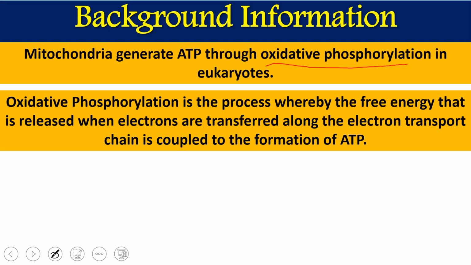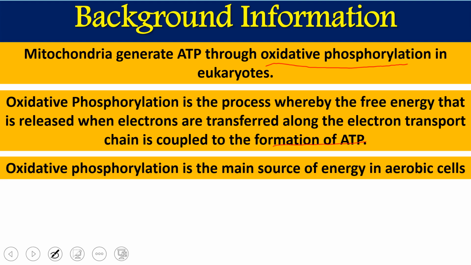This oxidative phosphorylation is a process by which free energy is released when electrons are transferred from one electron carrier to another. Because of the electron movement through this electron transport chain, free energy is generated, and mitochondria use that free energy for the formation of ATP.